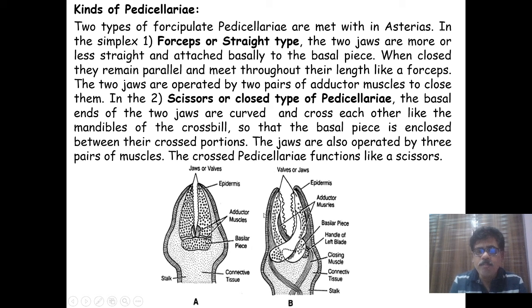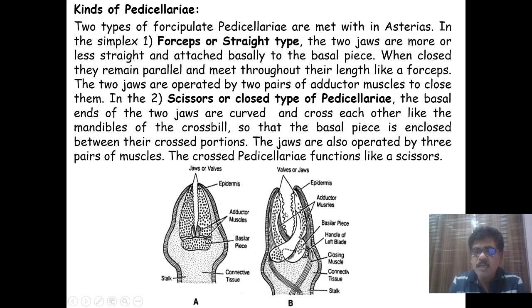Then the second type of pedicellaria is the scissor type or cross type. The basal ends of the jaws are curved and cross each other like the mandibles of a crossbill, so that the basal piece is enclosed between the crossed portions.